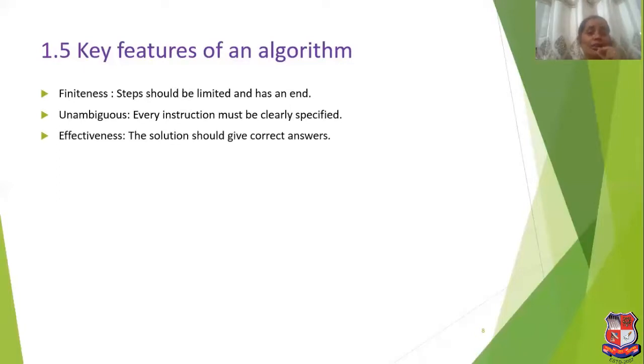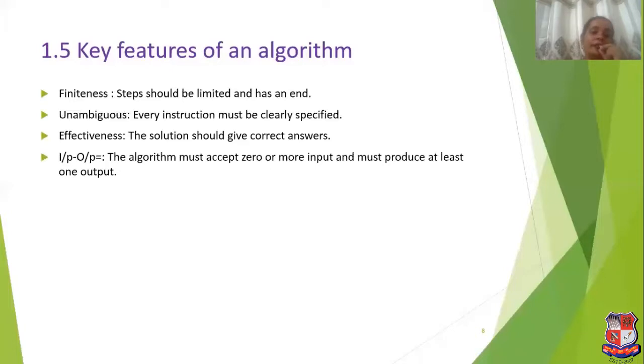Next is effectiveness. The solution should give the correct answer. What is meant by effectiveness is that the algorithm which we are going to write should give the correct answer. It should not give an incorrect answer.